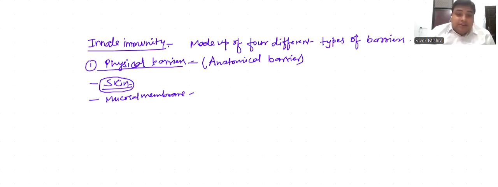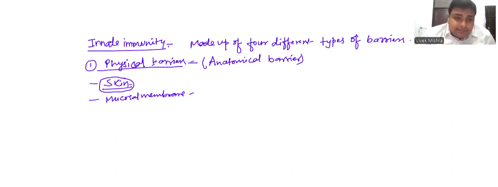But skin is not covering our body everywhere. There are some passages where skin never covers our body, which are a very easy path for the entry of pathogens inside our body, like the gastrointestinal passage through the oral route, the respiratory passage through the nasal passage, as well as the urogenital route.